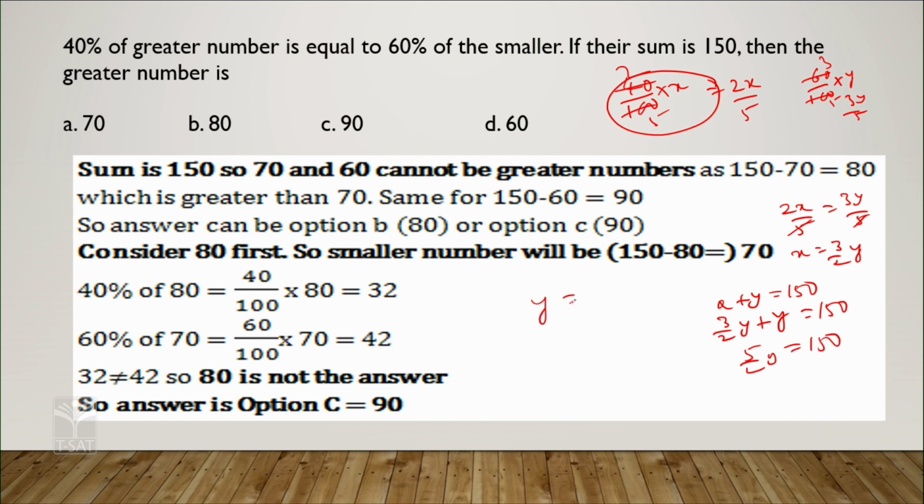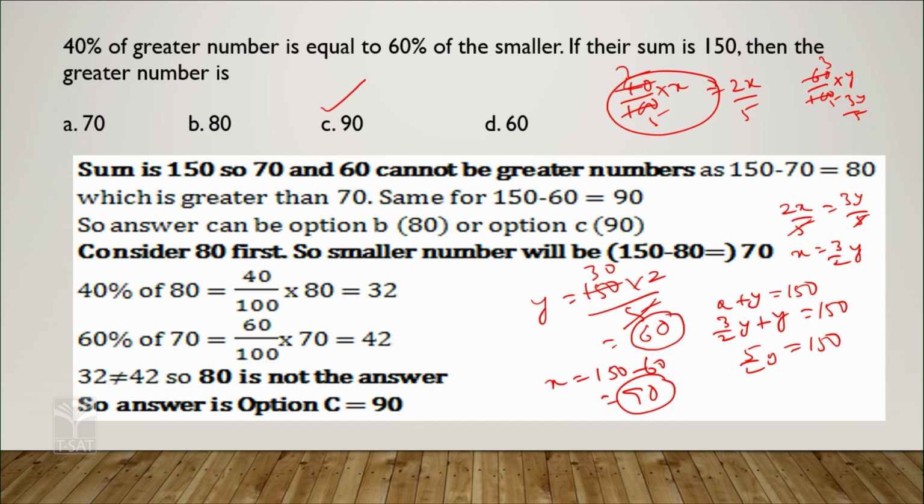So y is equal to 150 into 2 by 5. 5 ones are 5, 30s, 3 twos are 60. So the smaller number is 60. Then the bigger number, from x plus y equal to 150, x is equal to 150 minus 60, which is 90. So the greater number is 90. See, this is the answer. On the screen, I did this question in one way.